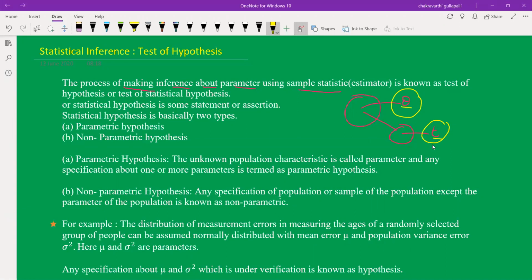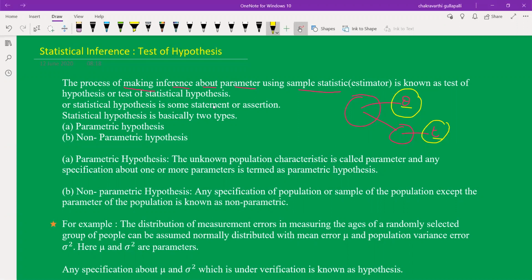So now, using this statistic, we have to estimate theta. That is already over. Now here we have to identify the inference about the parameter theta using sample statistic, known as test of hypothesis or test of statistical hypothesis. So statistical hypothesis is an assertion or statement. So "Ramo is a good boy" is a statement, but not a statistical statement.